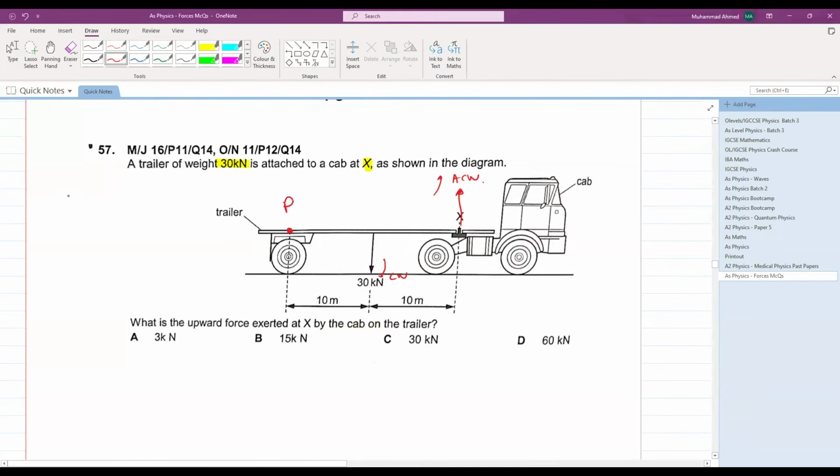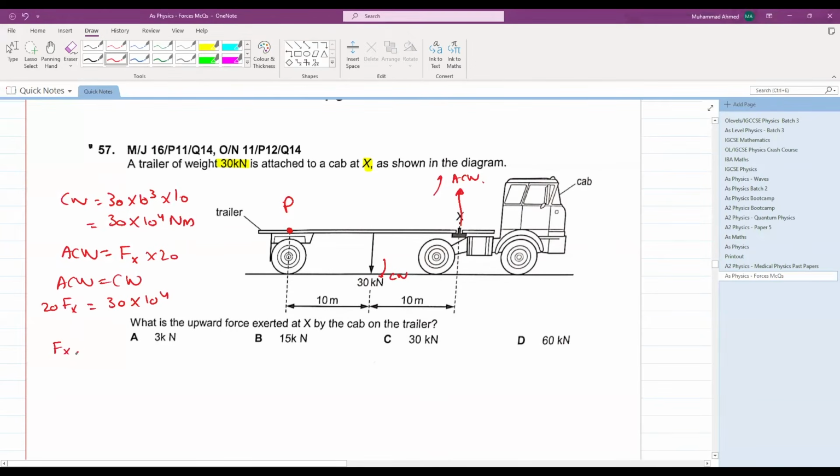Perfect. So what will the clockwise moment be equal to? 30 into 10 raised to the power of 3 into 10. This comes out to be what? 30 into 10 raised to the power of 4 Newton meter. What will be your anti-clockwise moment? Anti-clockwise moment will be the force Fx into the distance, that is 20. Perfect. Let's equate both of them. Anti-clockwise is equal to clockwise. Anti-clockwise is 20 into Fx. Clockwise is 30 into 10 raised to the power of 4. Fx comes out to be what? 15 kilonewton. B is your answer.